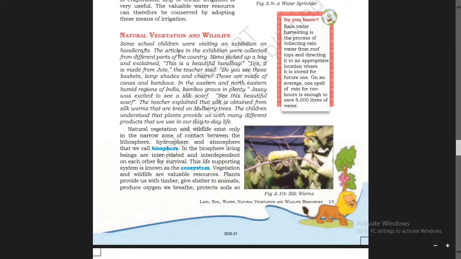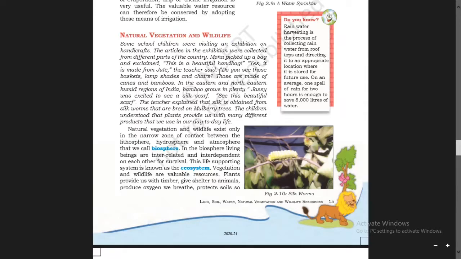The articles in the exhibition were collected from different parts of the country. Articles means the different things in the exhibition. Mona picked up a bag and exclaimed, "This is a beautiful handbag."